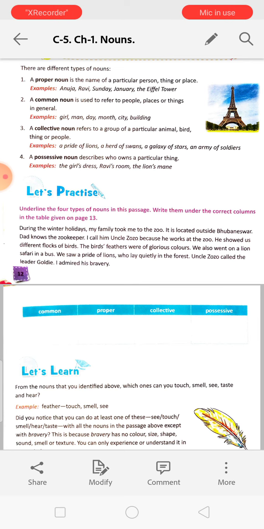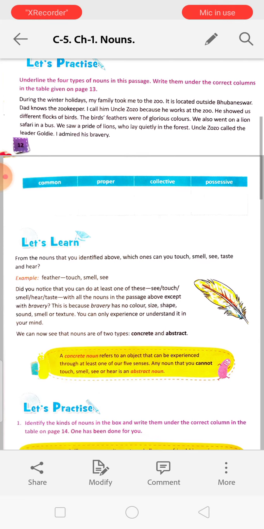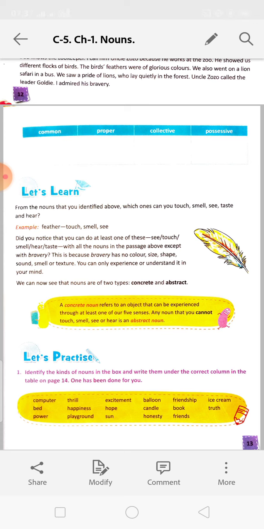So this way you will read the passage and you will underline the nouns and then you will put them in the boxes. In our next class, I will send the material. From the nouns that you identified above, which ones can you touch, smell, see, taste and hear?